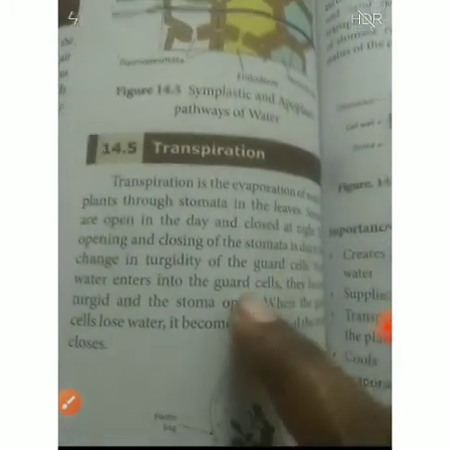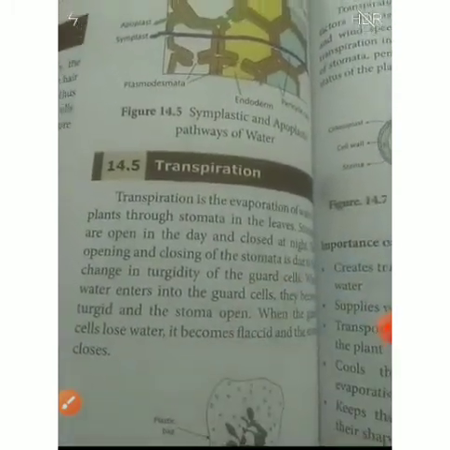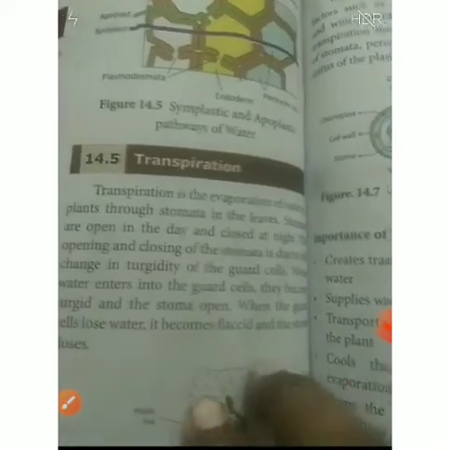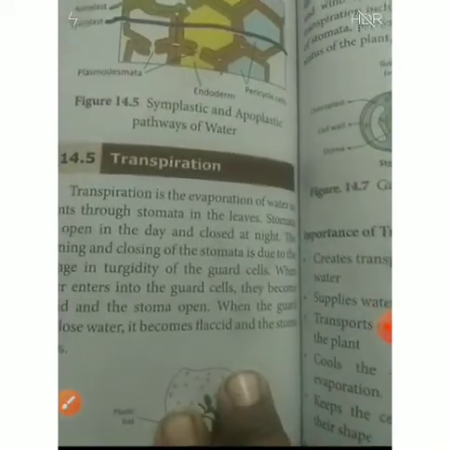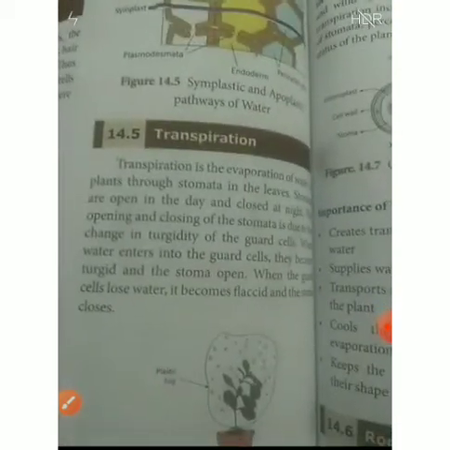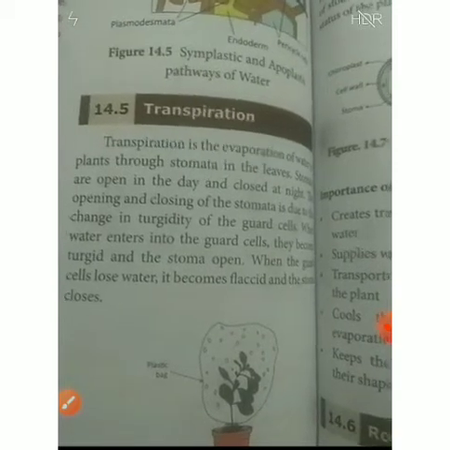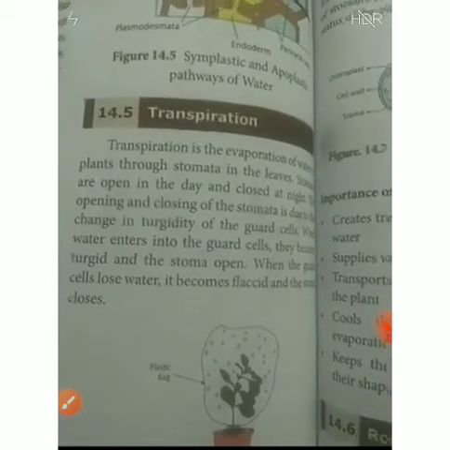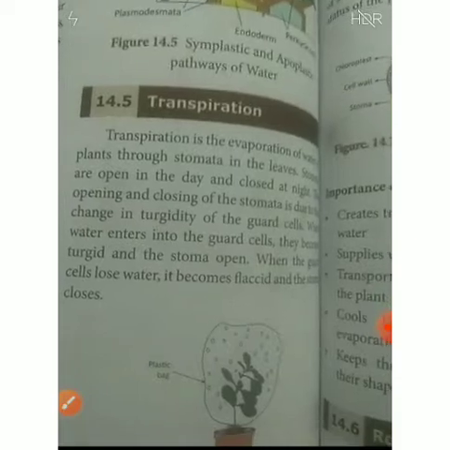So what is transpiration? Transpiration means evaporation of water from the plants through the stomata in the leaves. You already know that in a leaf, in the outer epidermis region, stomatal cells or the stomata are there.